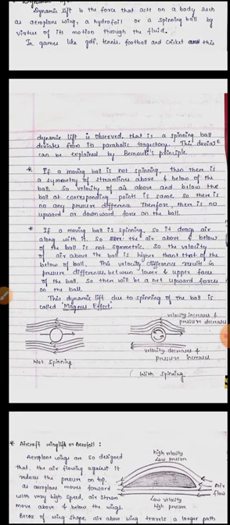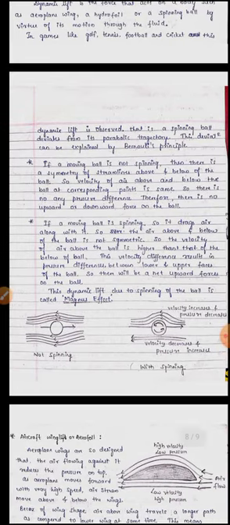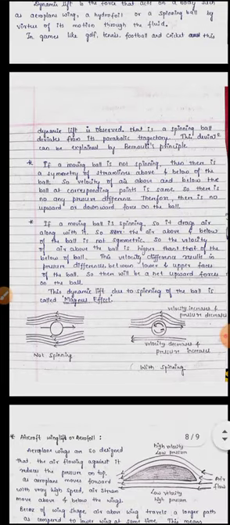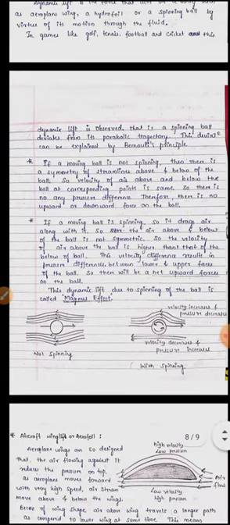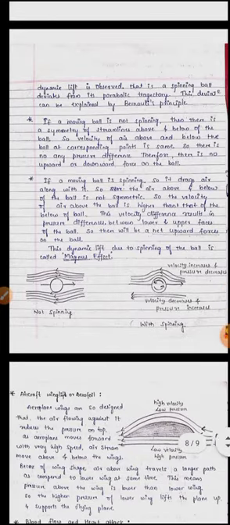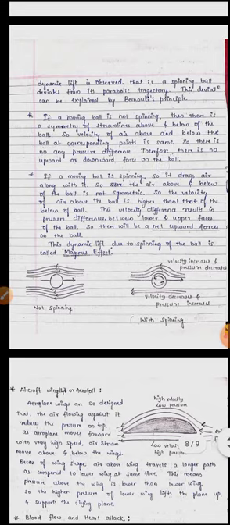At the above of the ball and the below of the ball, whatever the air is coming will be in a symmetry of streamlines, so that the velocity of the air above and below will be same. So the pressure acting above the ball and below the ball will be same. So there is no upward or downward force acting on that ball.